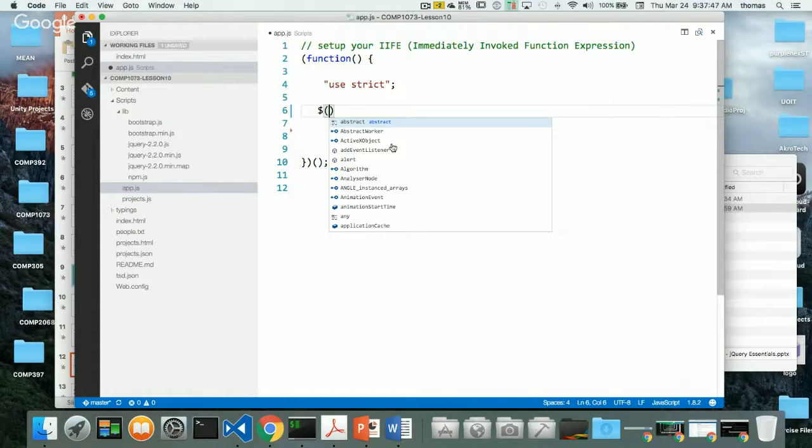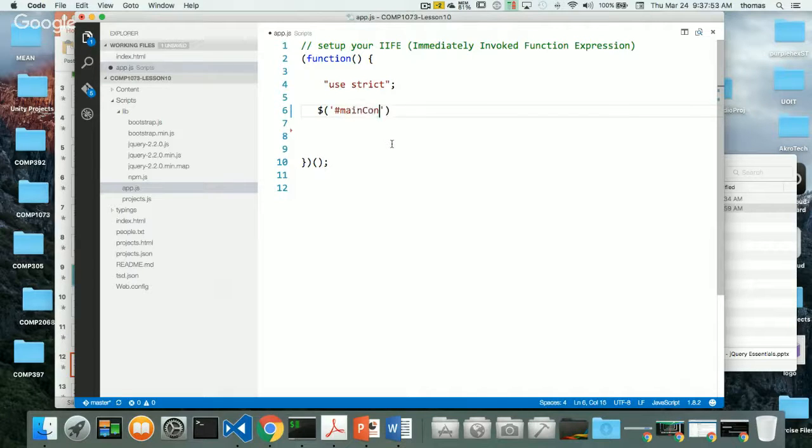I get a bunch of different things I can add into my jQuery, right? And if I look at the selector that I put before, something like main content and the h1 selector, and then if I press dot and space, oh man, I got no code hinting. I still got no code hinting for jQuery. Well, that's because one more step that you need to do is point to this type definition library, this tsd.d.ts file that's sitting inside typings, in order for me to get code hinting. And I want to do that here at the top of my file, right?